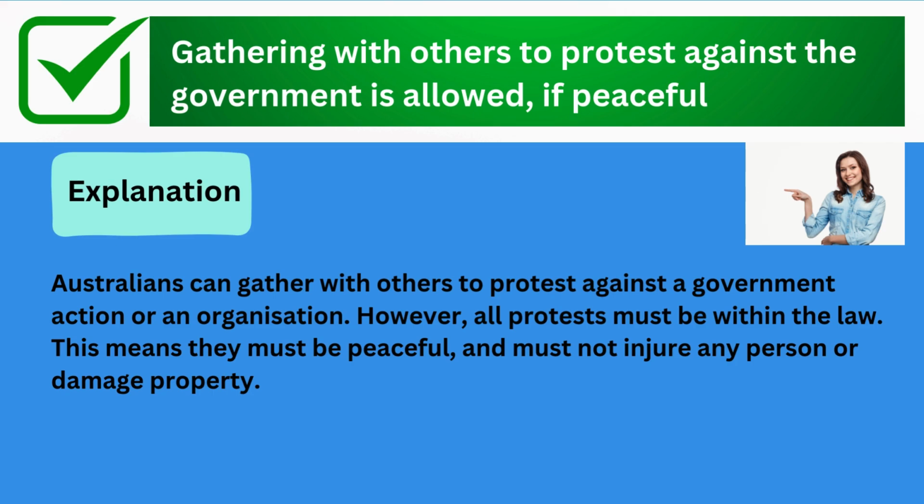The correct answer is gathering with others to protest against the government is allowed, if peaceful. Explanation: Australians can gather with others to protest against a government action or an organization. However, all protests must be within the law. This means they must be peaceful and must not injure any person or damage property.